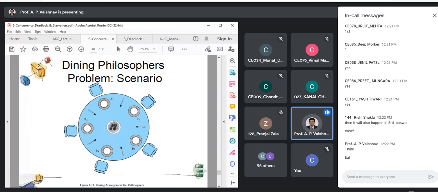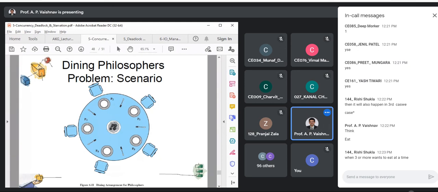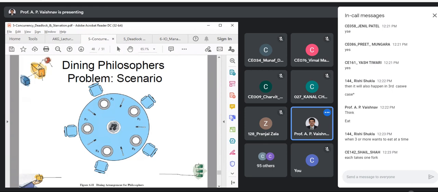So where is deadlock possible in this situation? Consider there are 5 philosophers: 5 seats are available, 5 forks are available, 5 plates are available. Think and give me the answer. Where is deadlock possible? Worst case scenario. When 3 or more want to eat at a time, yes. Can anyone tell me the generic situation? What if all 5 philosophers are hungry at the same time? A rare occurrence, but it is possible.